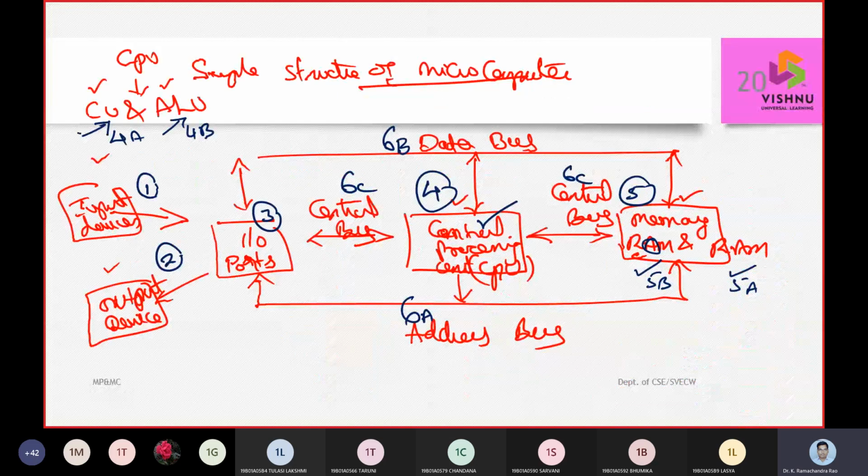So this is what we are going to call here a simple structure of the microcomputer. Then there are three more words which we will look up to finish this overview of a microcomputer and its structure. One, we are going to call it hardware. Two, we are going to call it software. And third, we are going to call it firmware.